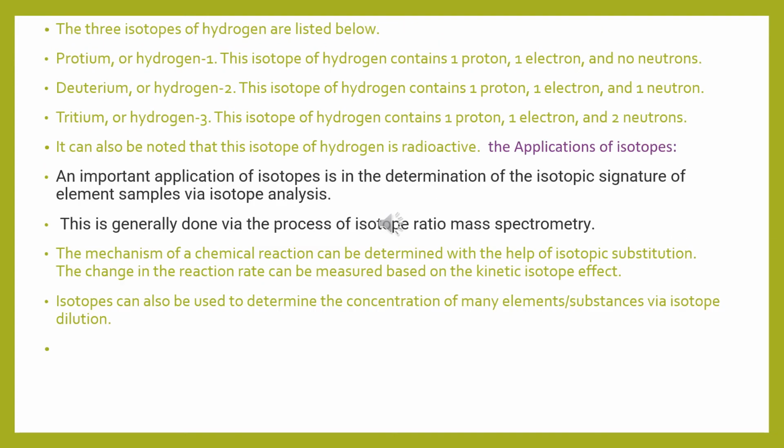Here is another example of isotopes. There are three types of hydrogen listed below. Protium, hydrogen 1: this isotope of hydrogen contains one proton, one electron, and no neutron.